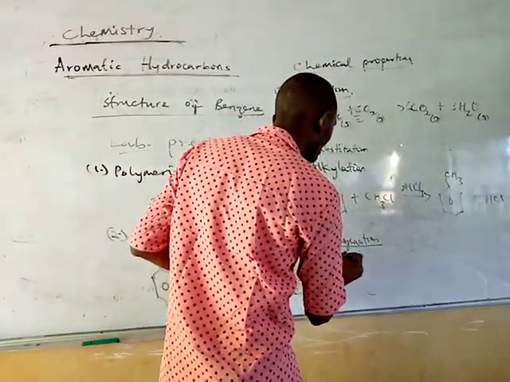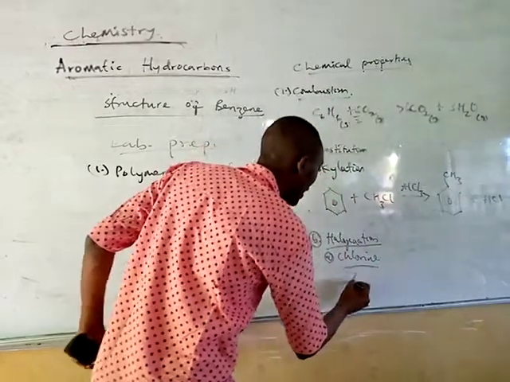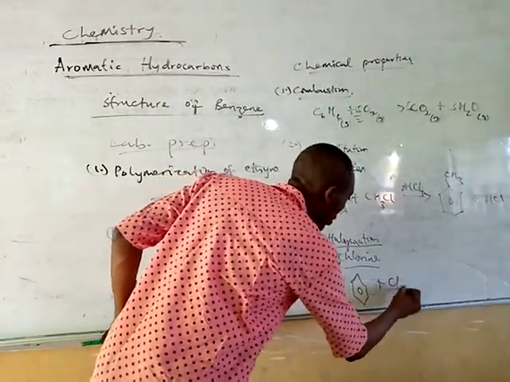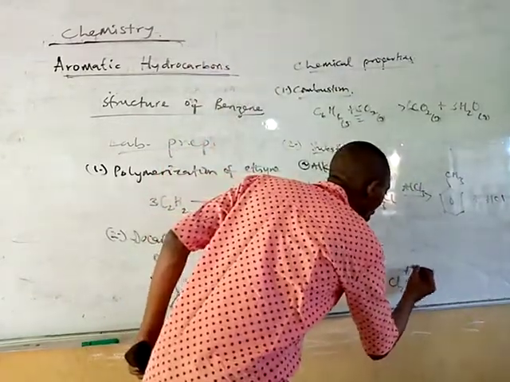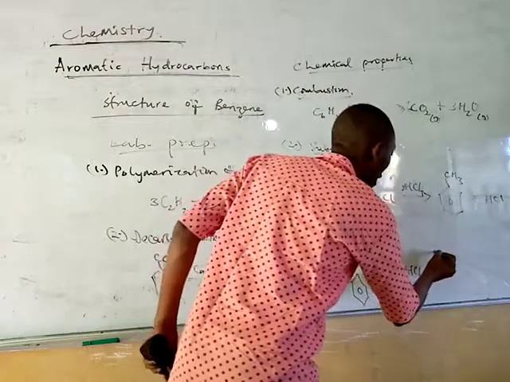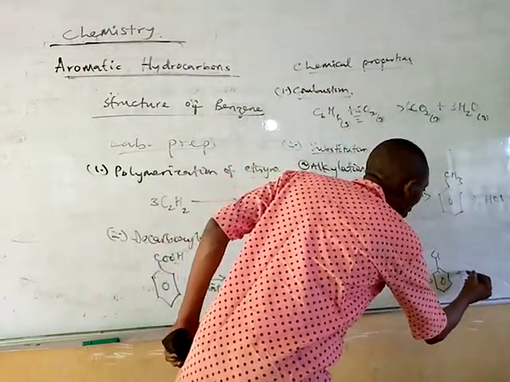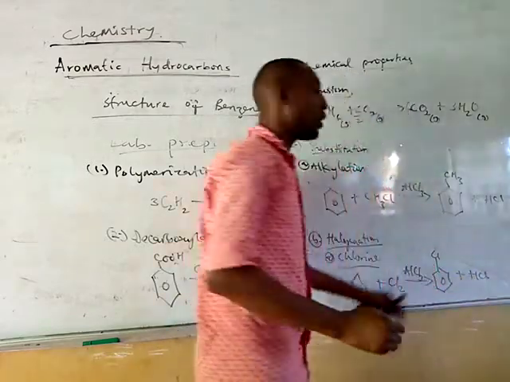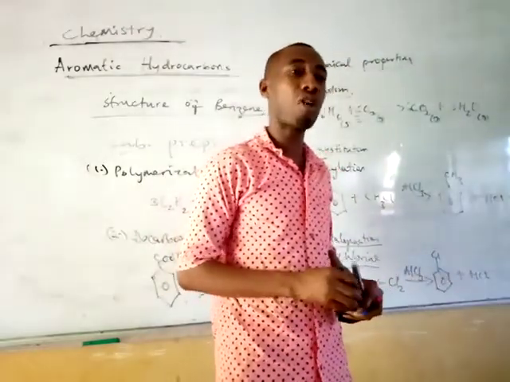So if you are using chlorine in this case, you have your benzene reacting with chlorine, using the same catalyst, aluminium chloride. You are going to have chlorine attached to your benzene ring, and you have your HCl also. This is now your chlorobenzene being formed. So it's a substitution reaction.